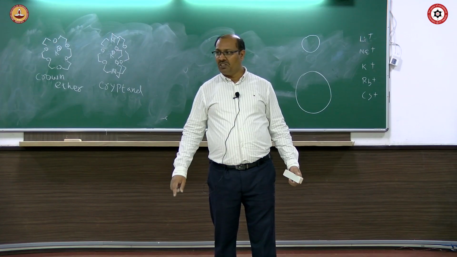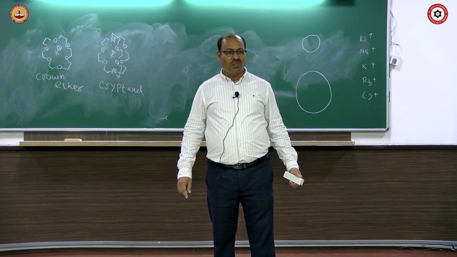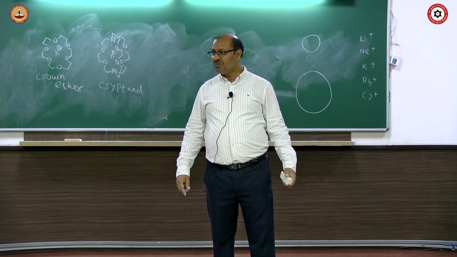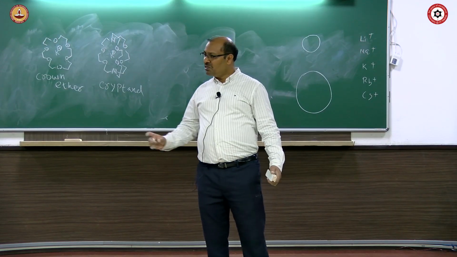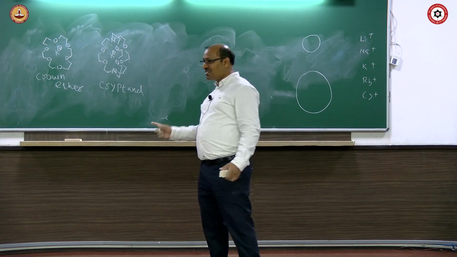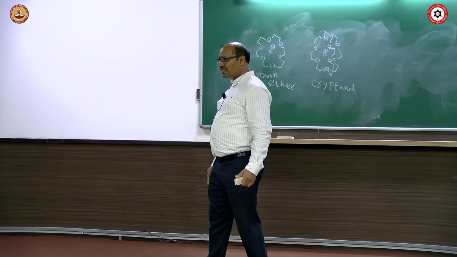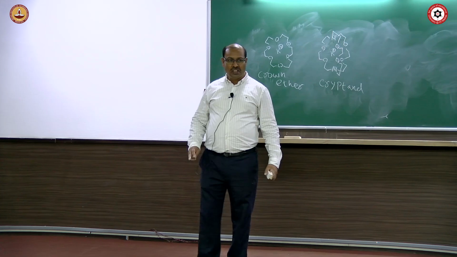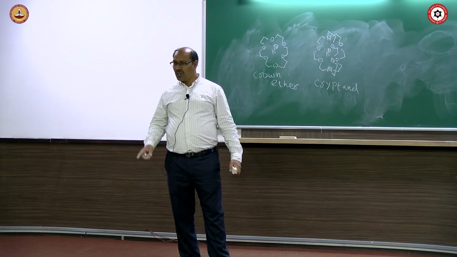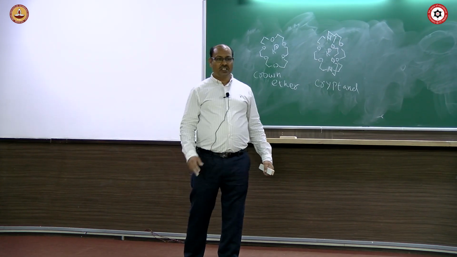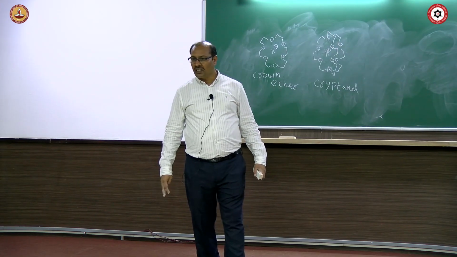Yeah, bonding between two halogens. So those of you who do not know halogen bonding, search from some source. Halogen bonding is a weak interaction which happens between two halogen atoms. Which two halogen atoms, what kind of interaction? You search for it.